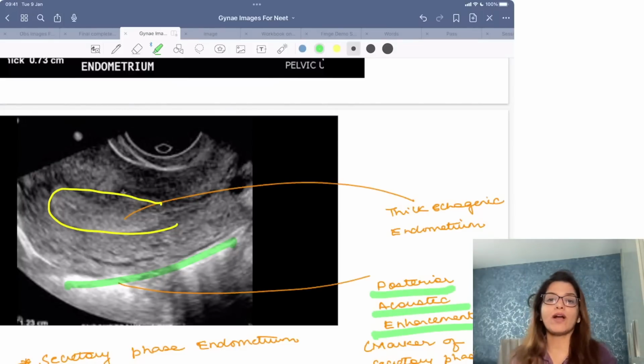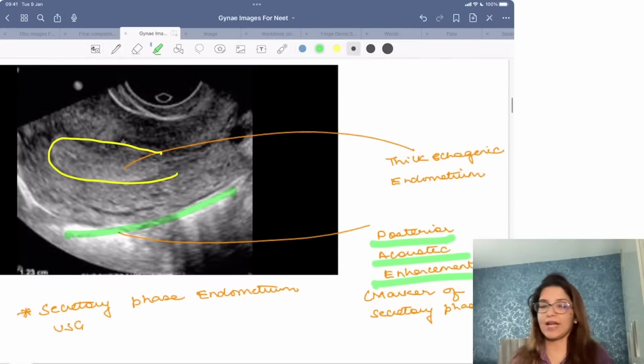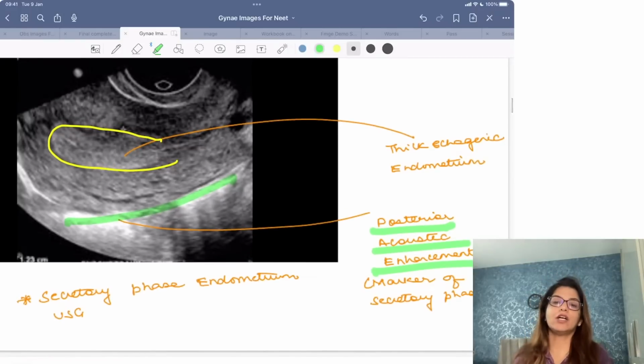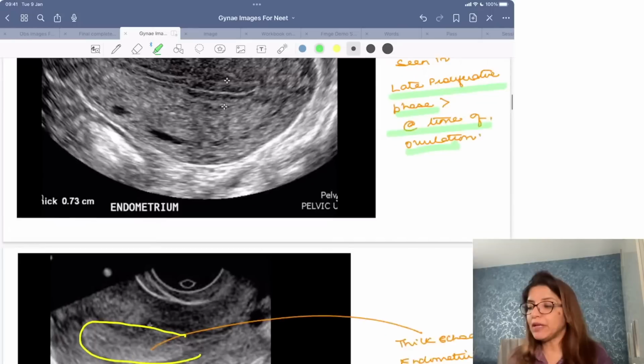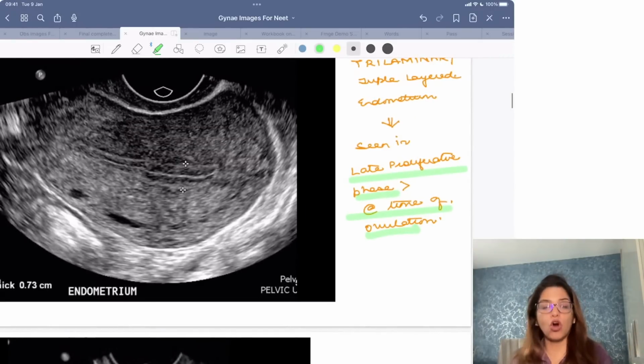Whenever you are getting thick echogenic endometrium and posterior acoustic enhancement, that is a marker of the secretory phase of the endometrium, right? So for triple layered endometrium, do not say the best answer is at the time of ovulation.